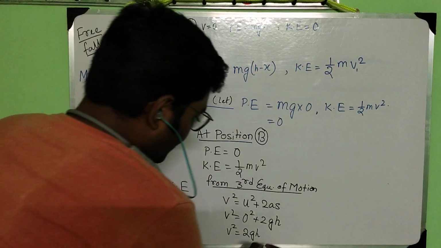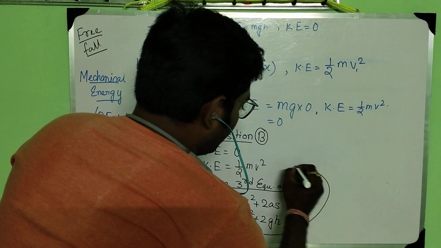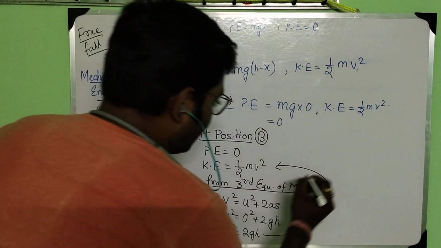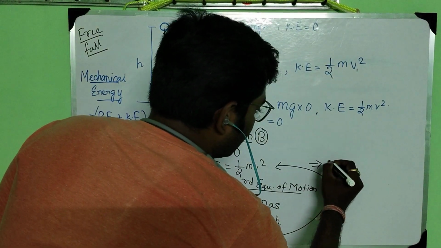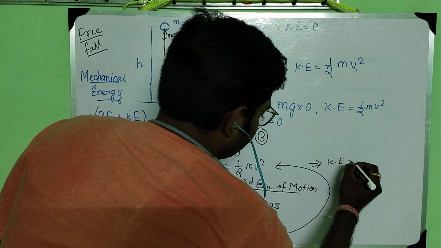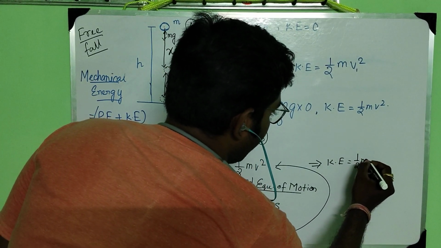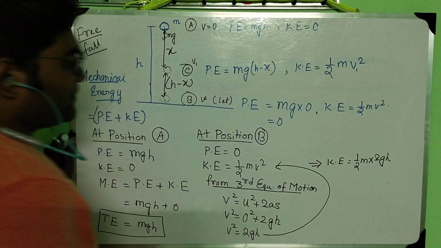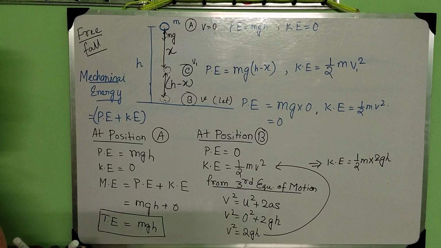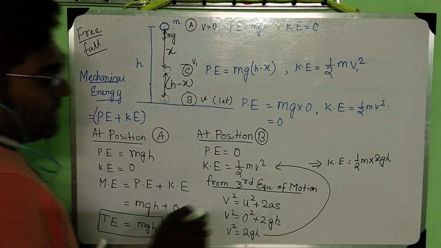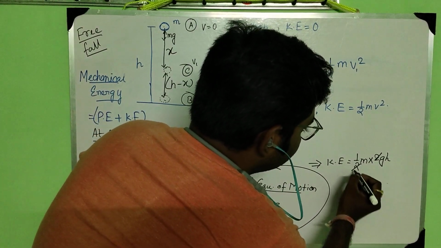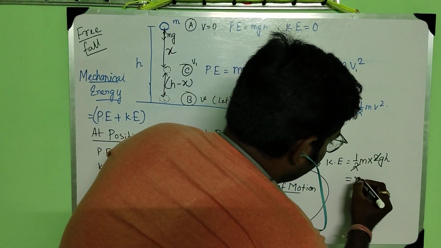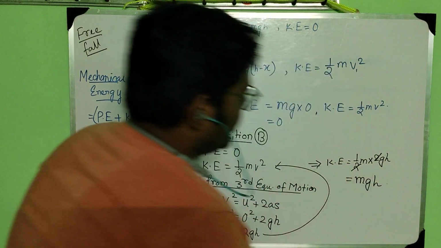Okay, so I put this value in this equation. What I will get is kinetic energy equals half m into 2gh. The 2 and this 2 get cancelled out and it comes as mgh.